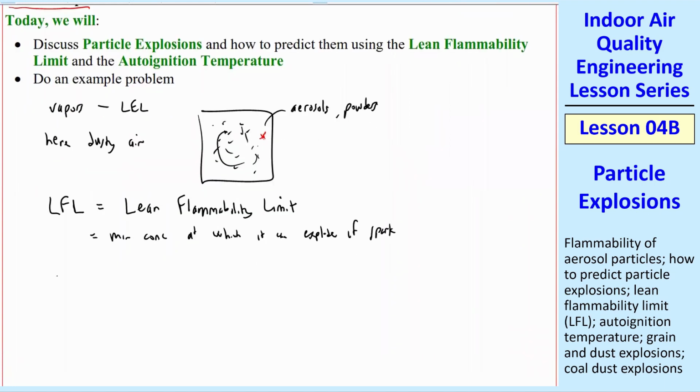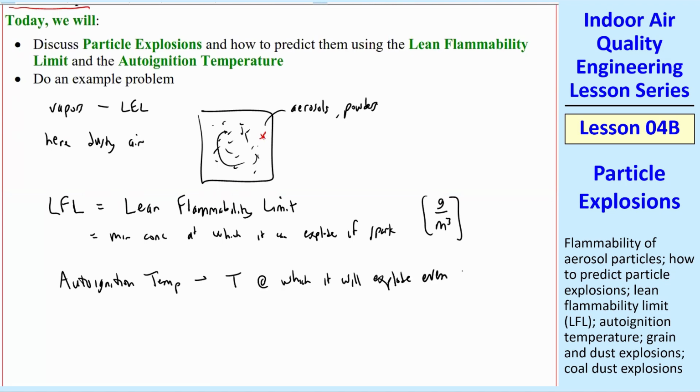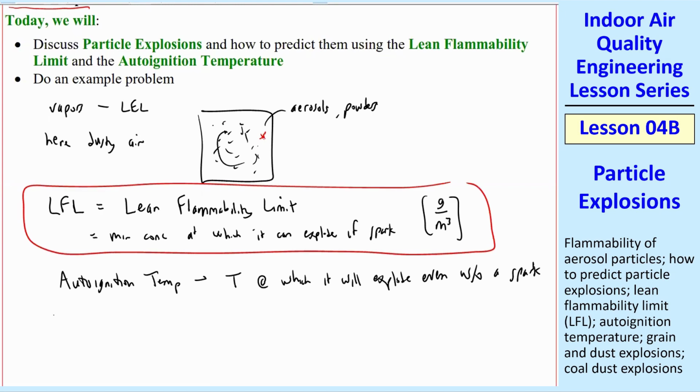In addition, there's something called autoignition temperature. The lean flammability limit is typically in grams per cubic meter, so that's a mass concentration. But autoignition temperature is a temperature at which it will explode even without a spark. So that's even more dangerous because it can explode even without a spark. So these are the two main ideas in this case.